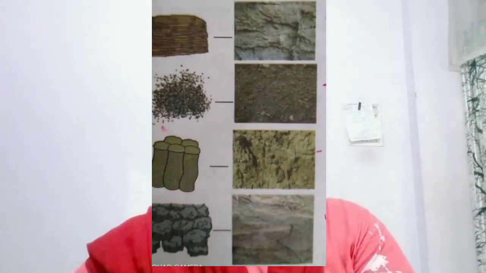Dear students, open page number 23 and we are starting our new concept. It is soil structure. The structure of soil depends upon the particles of soil. So four types of soil structure are there: columnar structure, laminar structure, granular structure, and block shaped structure.